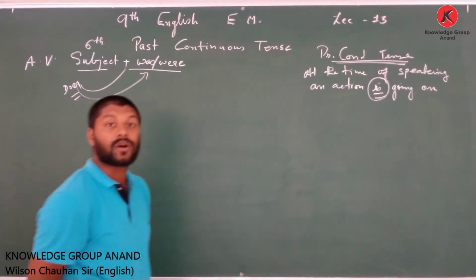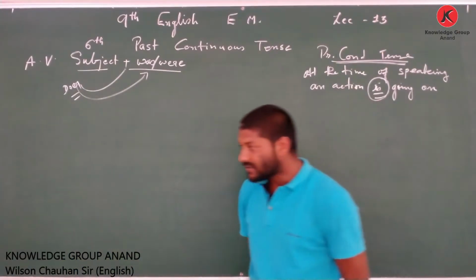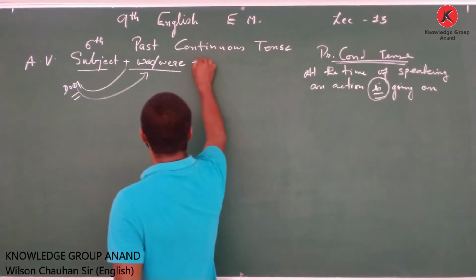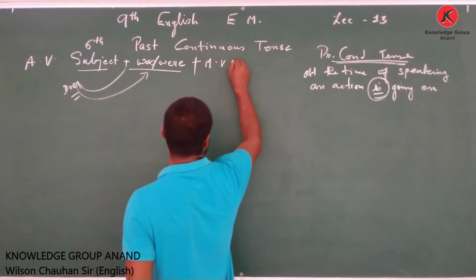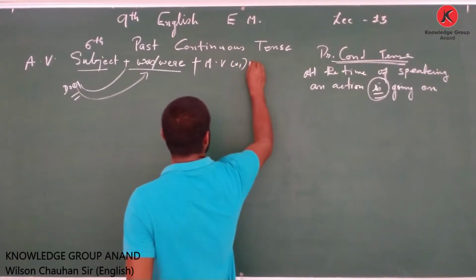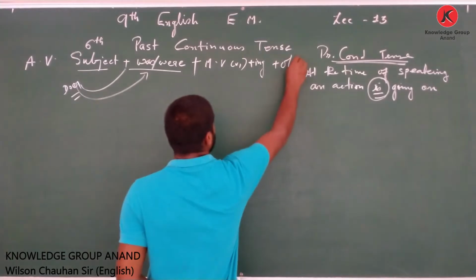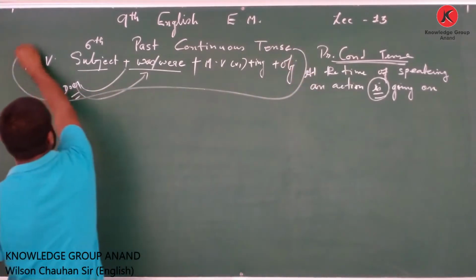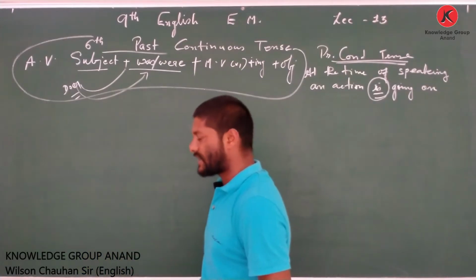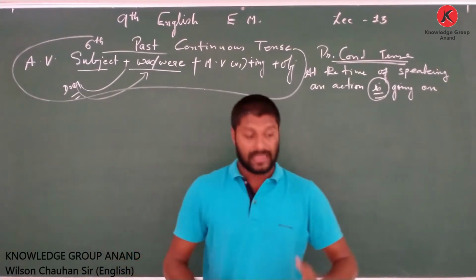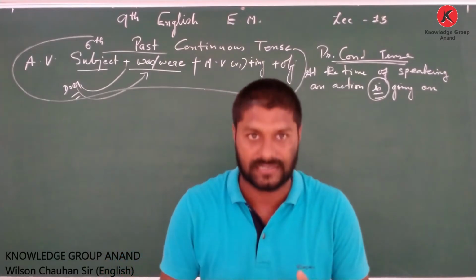It all depends on whether the person is singular or plural, and keeping that in mind, the main verb, that is V1 plus ing plus object. You need to have this in mind. This is the structure. You cannot have any other structure than this in past continuous tense.